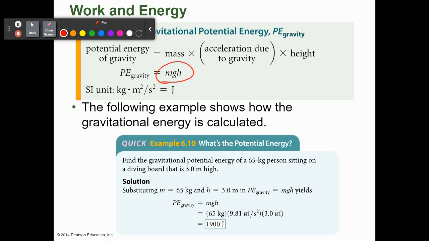Meaning, if they slid off the diving board, they no longer have potential energy. What kind of energy do they then have? Kinetic energy. So that 1900 joules of potential energy turns into kinetic energy.